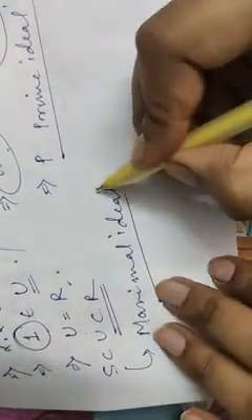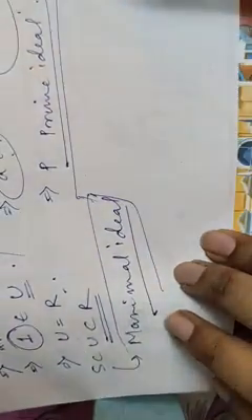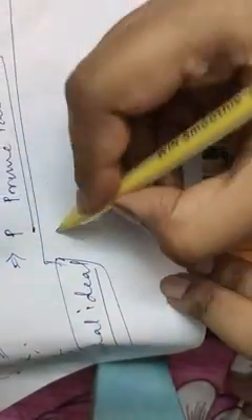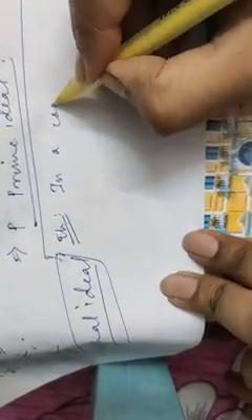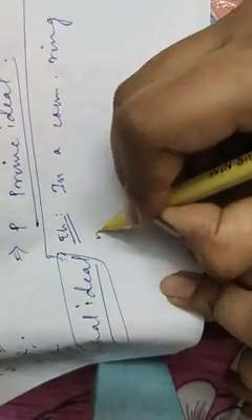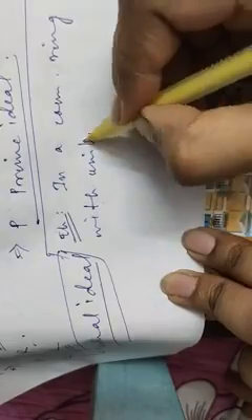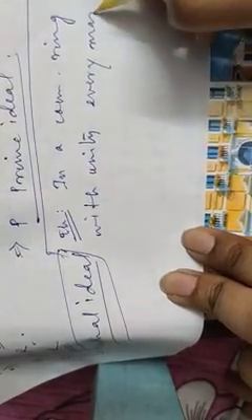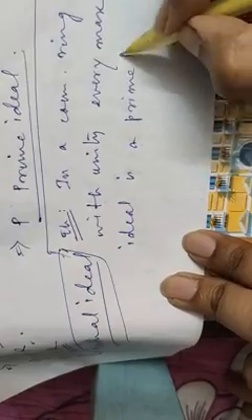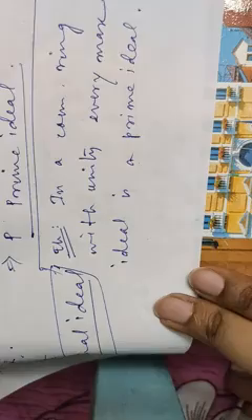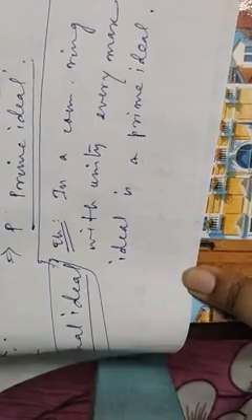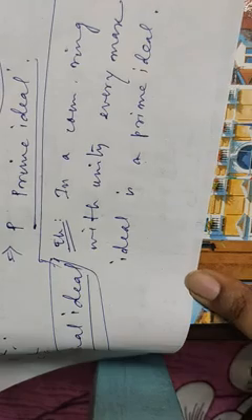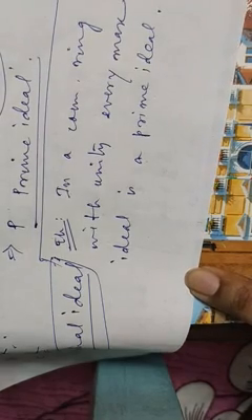Okay. Next, moving to another very important property or theorem, whatever you say. It states that in a commutative ring with unity, every maximal ideal is a prime ideal. In a commutative ring with unity, every maximal ideal is a prime ideal. We need to prove that. There is nothing to prove because we can just prove it in one line by using the previous two theorems.